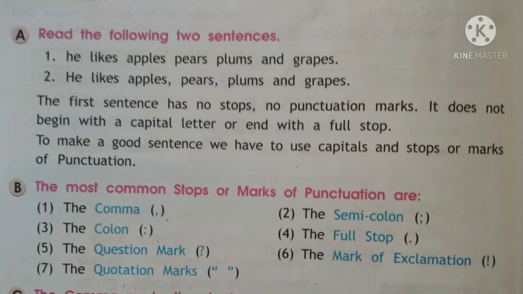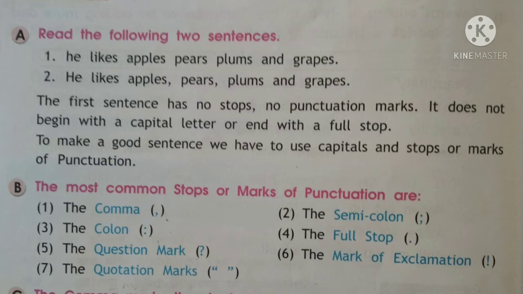So, the first sentence has no punctuation marks. It does not begin with a capital letter or end with a full stop. Punctuation marks are capital letters, commas, full stops, question marks. Only when we use these in our sentence does it give a proper sense to the sentence. So, to make a good sentence, we have to use capitals and stops or marks of punctuation.